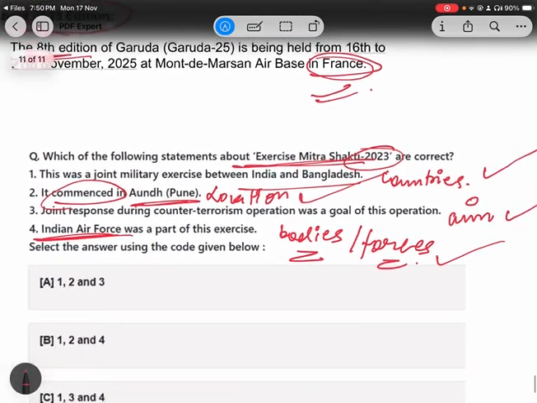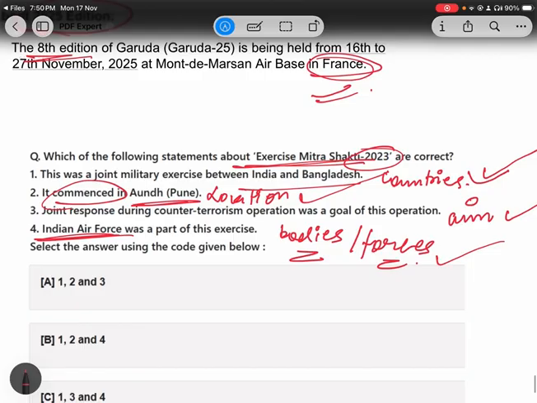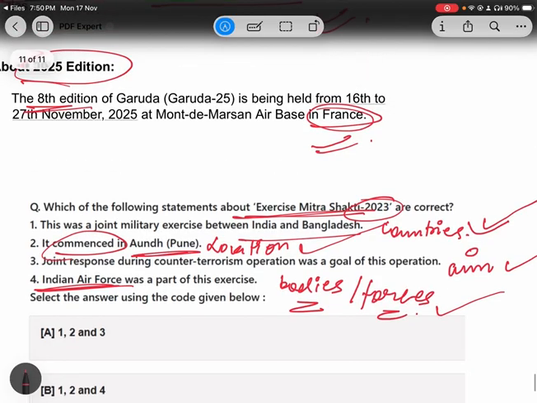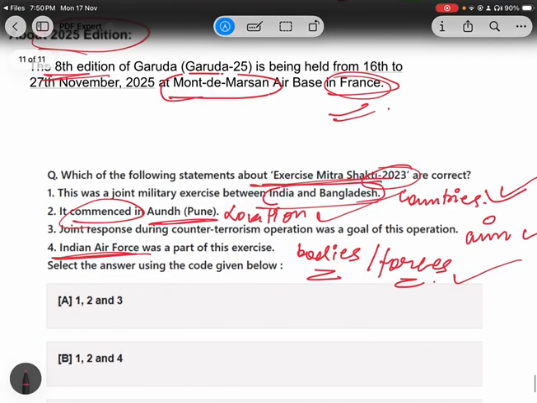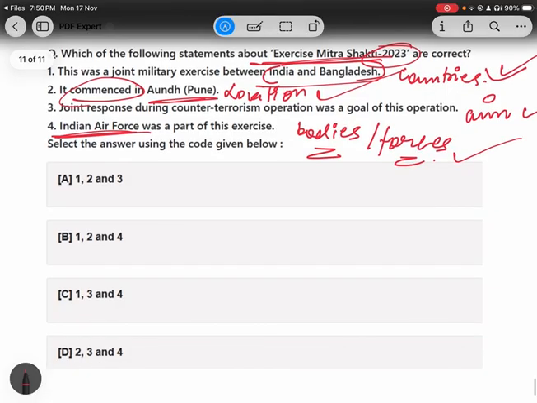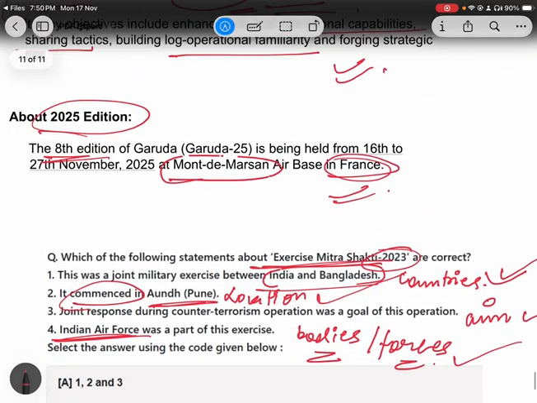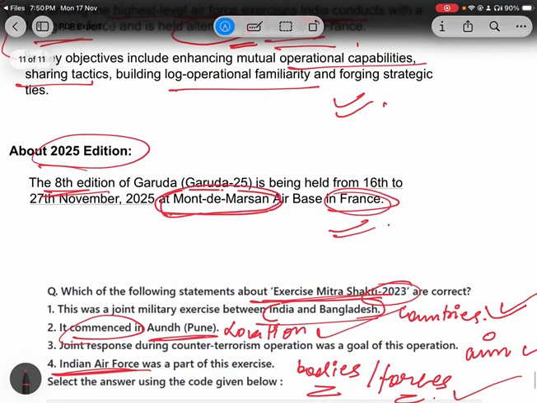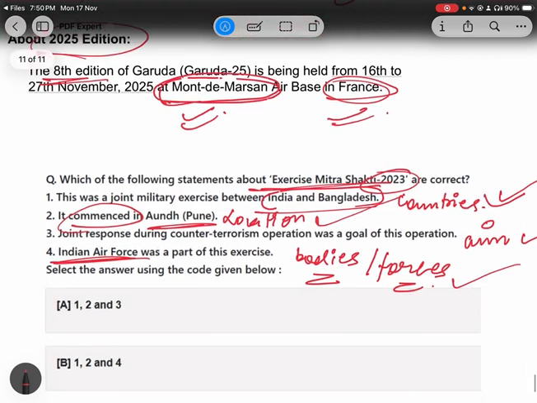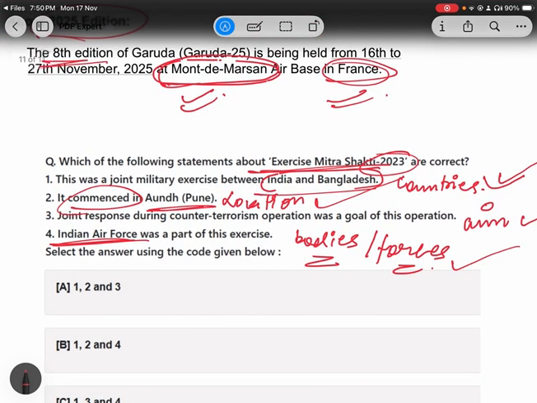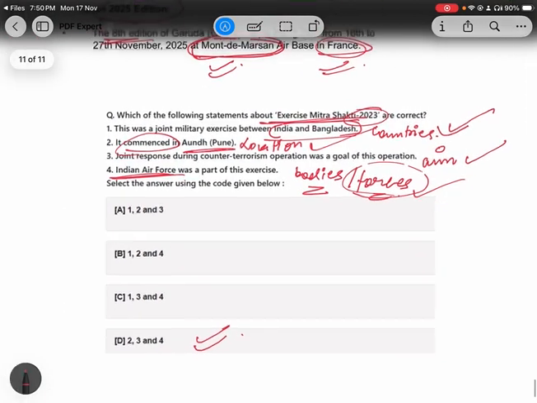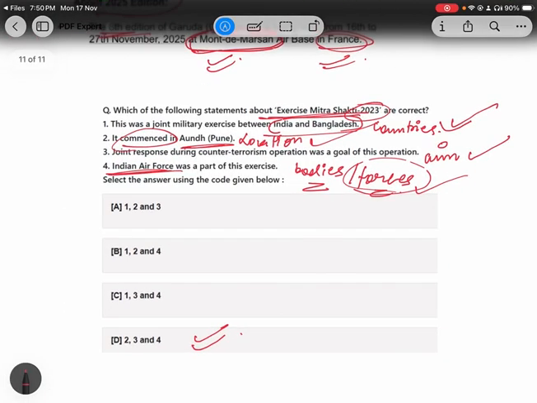So basically, what did we discuss? The countries are India and France. The location is France. You have to remember this because if you were aware of just this point, that it was between which countries, you could easily get the answer, because here the answer is D. So it's not important to remember the difficult name of the place also. Countries done, location done, aim done, and the forces were air forces. In this way, you should focus on prelims related aspects only.